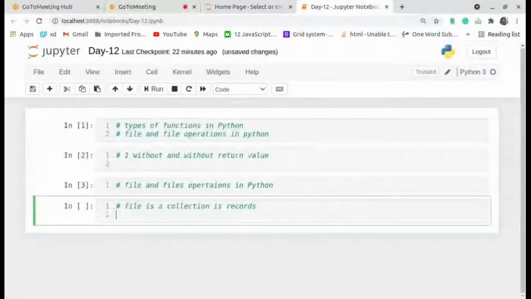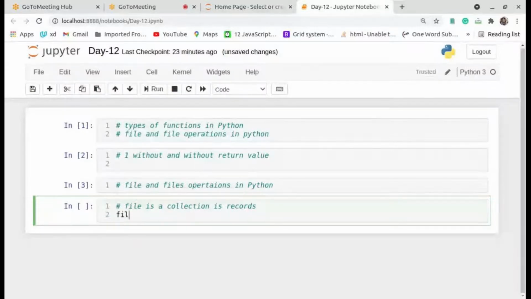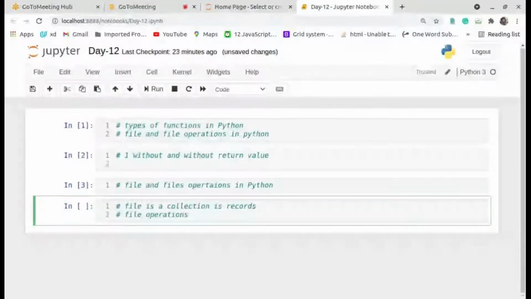If you want to open the file, you have file operations in Python. The first one is open file.